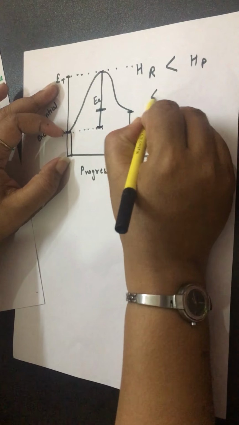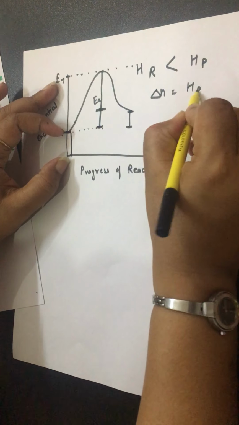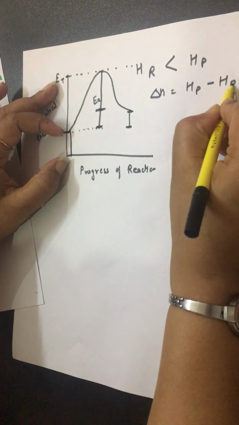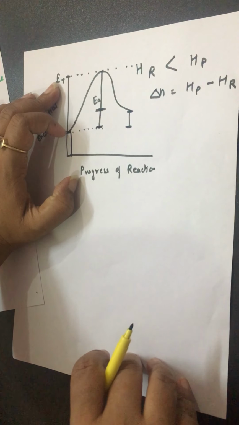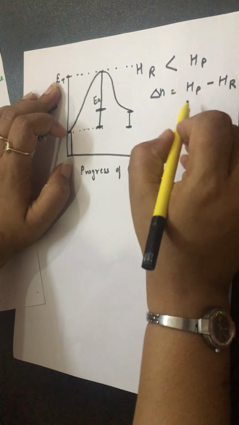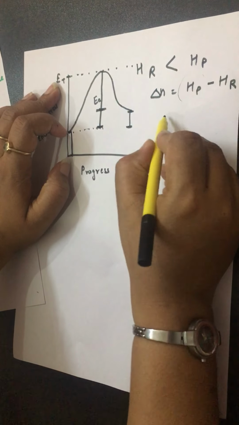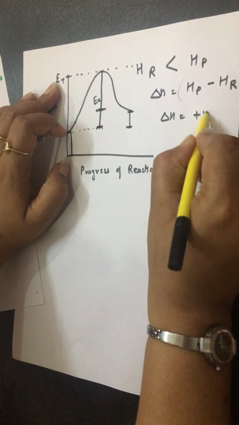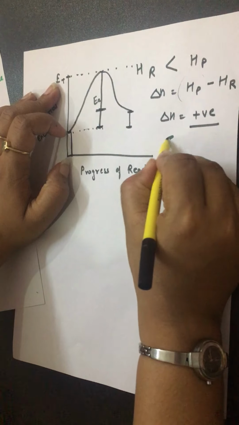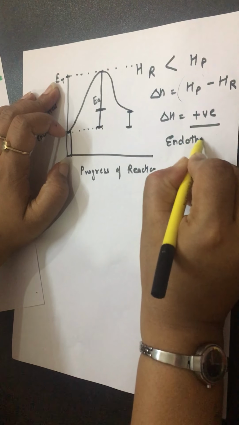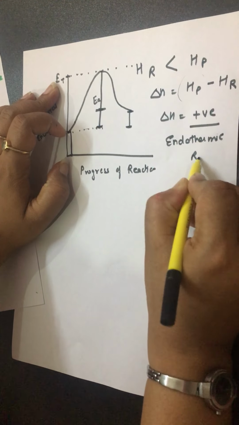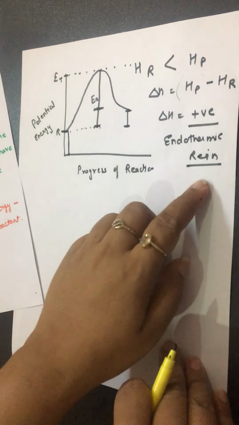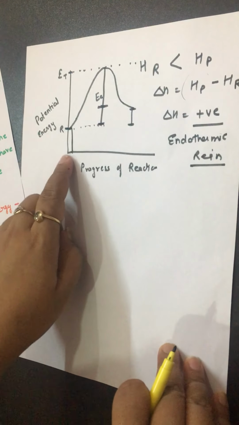Now, del H equals what? Product enthalpy minus reactant enthalpy, or you can say product energy minus reactant energy. Product enthalpy is greater, which means del H would be positive, and it means these are endothermic reactions. So for endothermic reactions the graph will be like this.